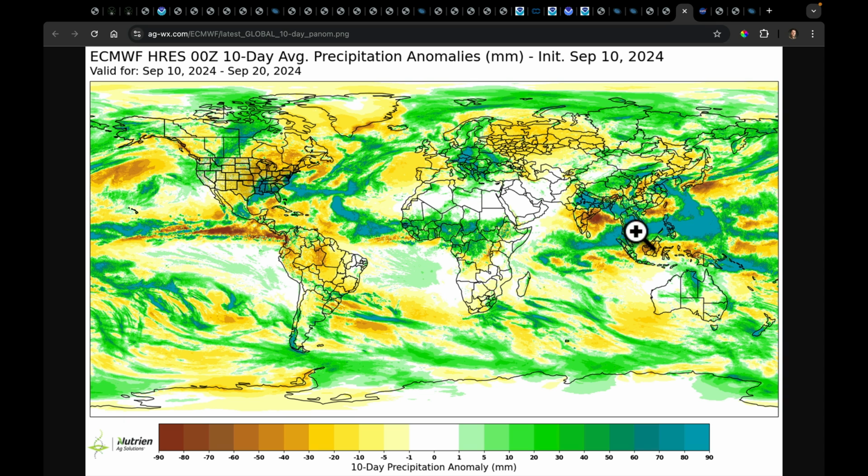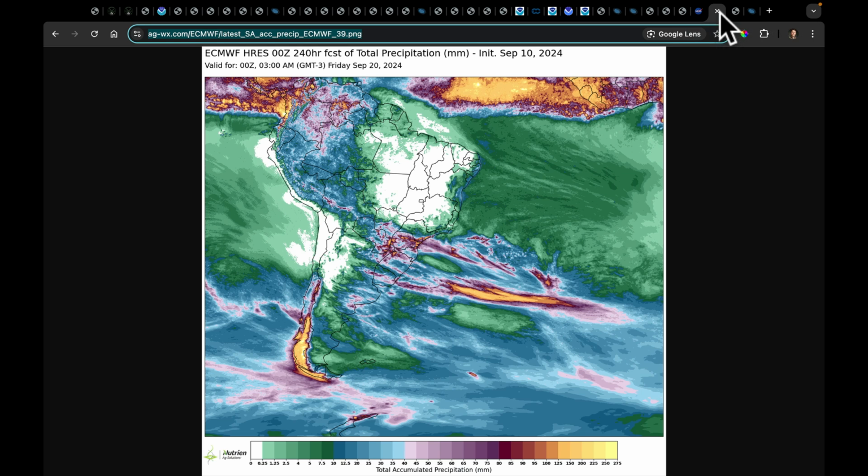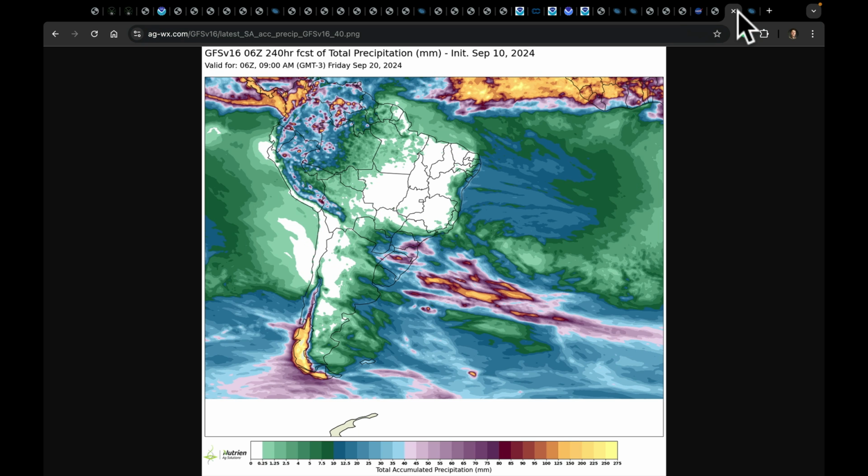But if we come back to South America as a way to finish this up today, I want to show you another day, yesterday, of wildfire smoke spreading, very widespread here across parts of Brazil. We're still firmly in the dry season. The new high-res European model, this is its 10-day forecast. Here's the GFS. I love having these to be able to look at them side by side. You can see quite a bit of heavy precip across southern Brazil, Paraguay, Uruguay.